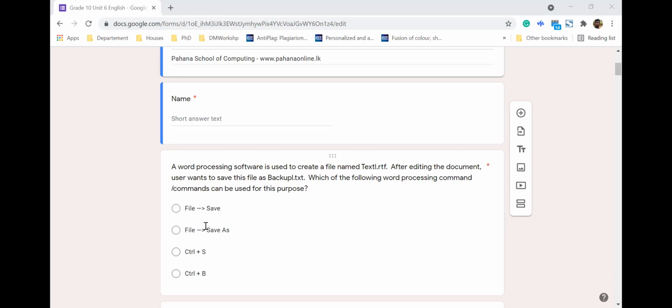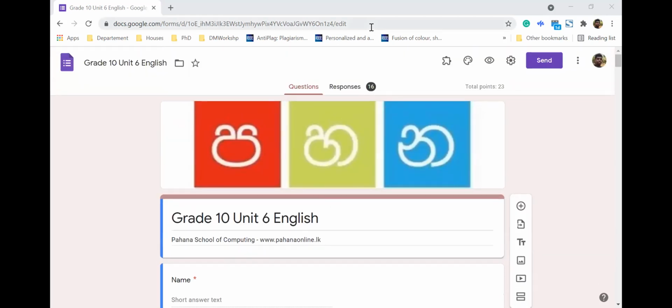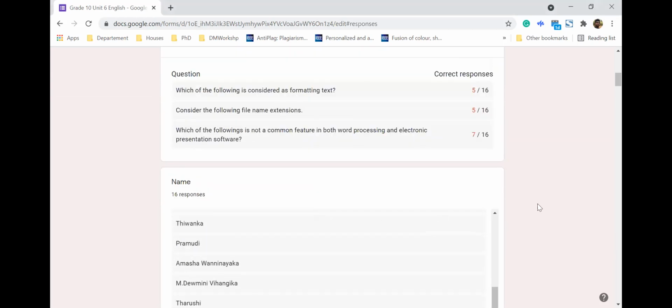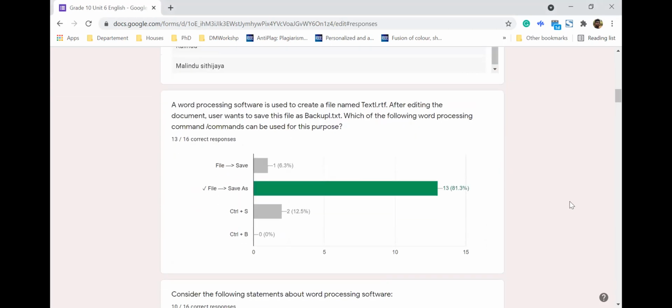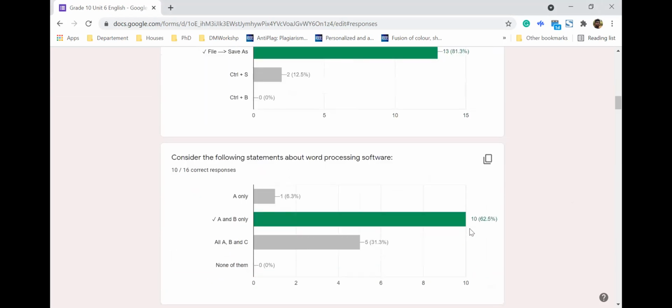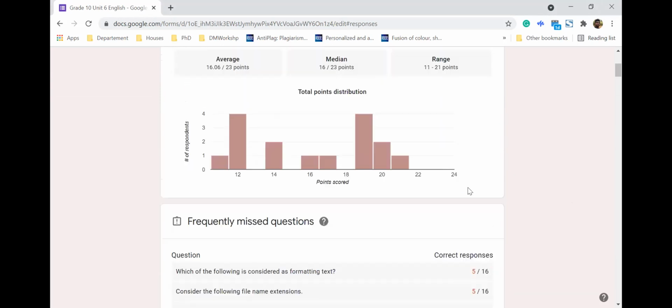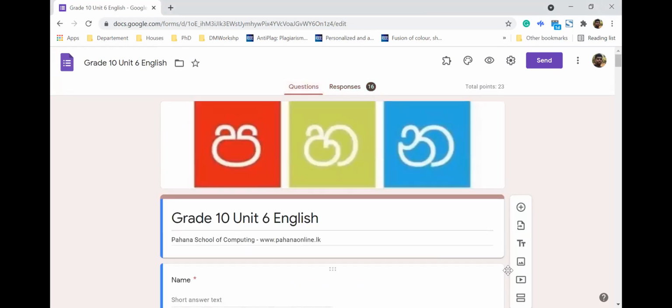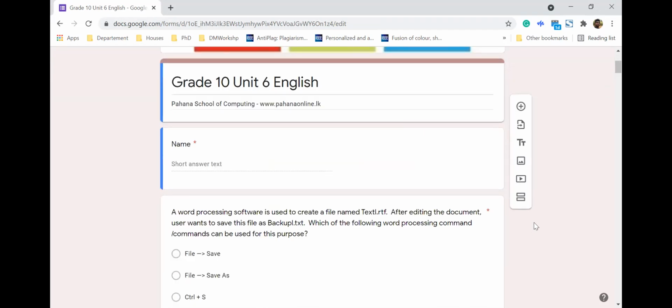In this particular case, if I go to responses, you can see that most of the time you got the correct answer. So if I go to the second question, question number 2.